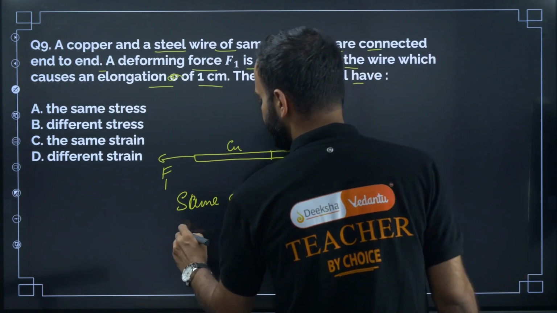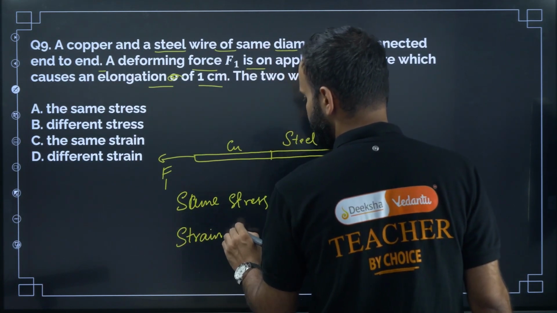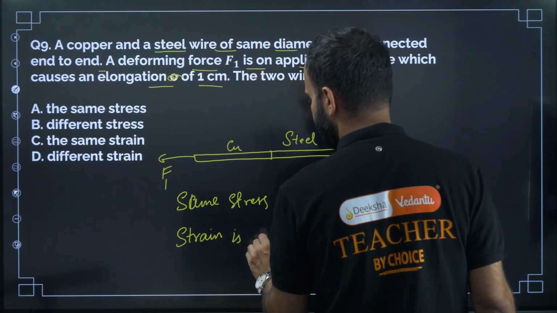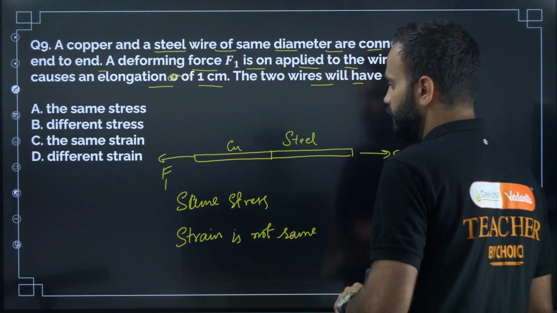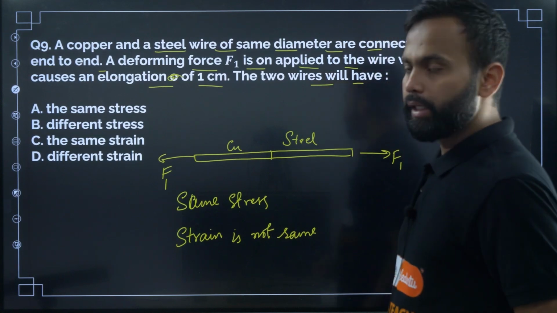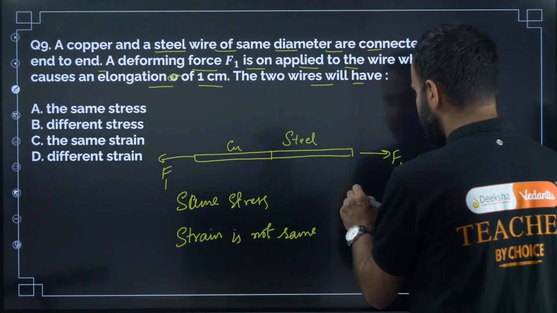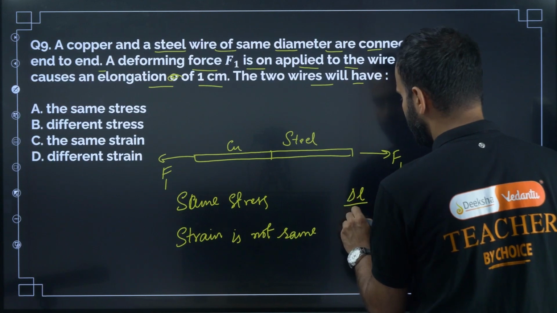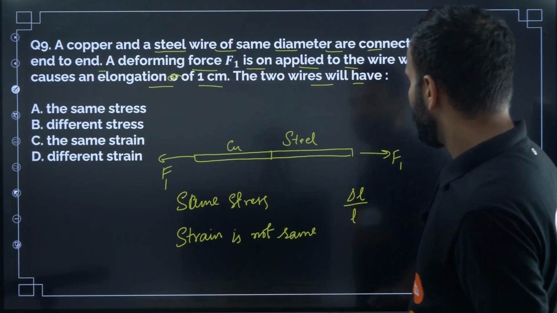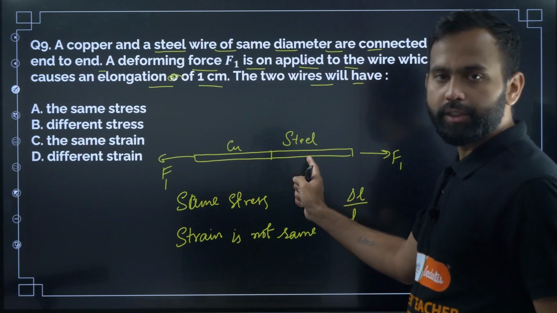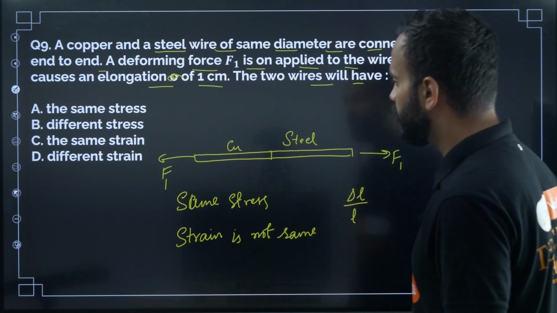But the strain is different. Strain is not the same. Understood? Stress is the same, strain is different. Why? What is strain? Strain is change in length over original length, right? Here the Young's modulus of copper and steel is different, so therefore the strain is different, isn't it?